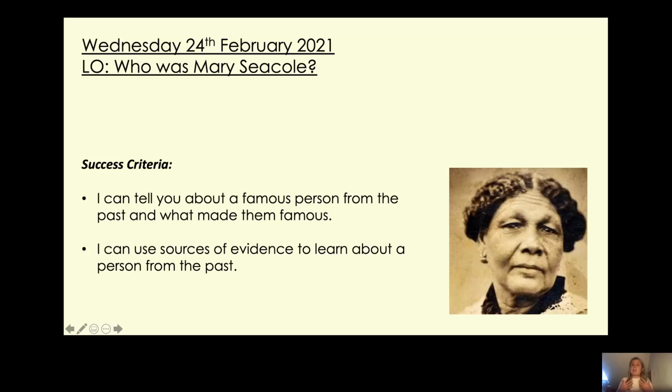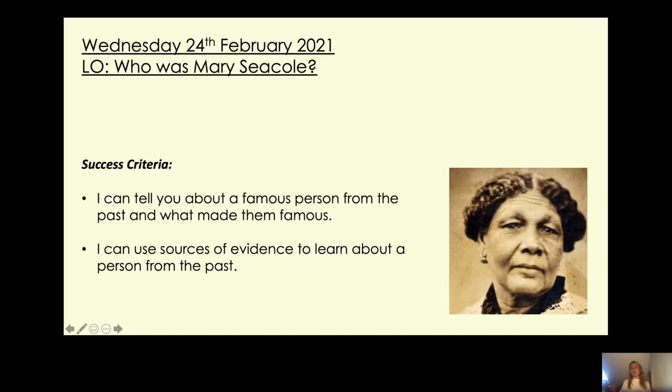But instead of me giving you all of the information about Mary Seacole, we are going to be looking at some sources. Now, can you remember what a source is? Yes, that's right. A source is a piece of evidence. So we are going to be looking at some different sources of Mary Seacole and trying to work out some facts, some information about her. Who was Mary Seacole? So by the end of the lesson, you'll be able to tell me some facts about Mary Seacole, and you'll also be able to tell me what made her famous.